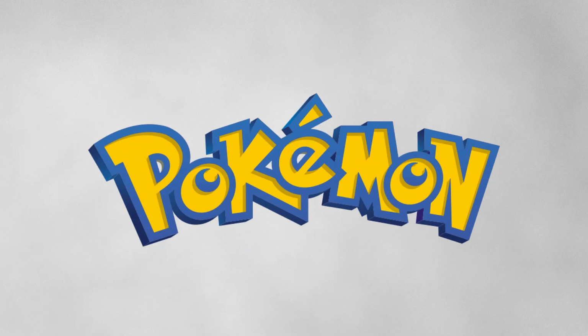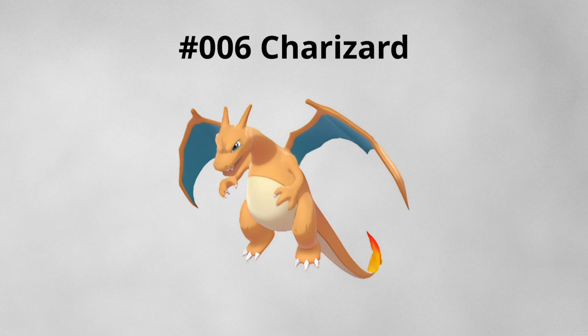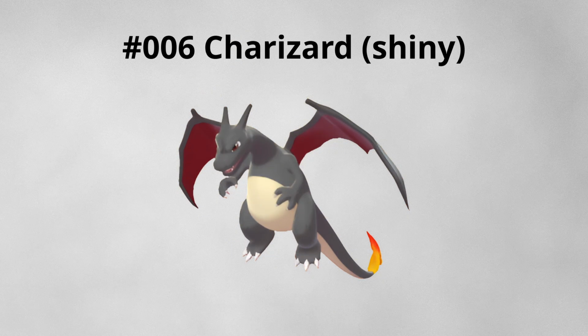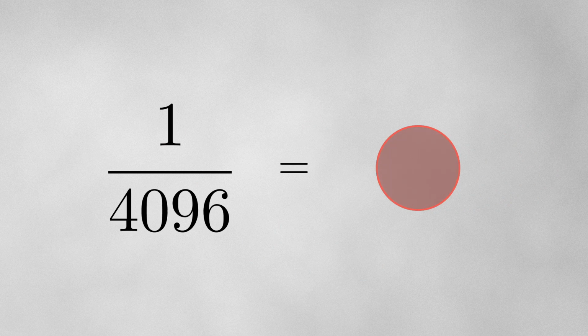The Pokemon video games have been around for almost 30 years, and ever since then, players have been catching and collecting all sorts of different Pokemon. But if you're lucky, you can find rare versions of each Pokemon with a different color scheme, called shiny Pokemon. Currently, every Pokemon has a 1 in 4096 chance to be shiny, making them quite rare.